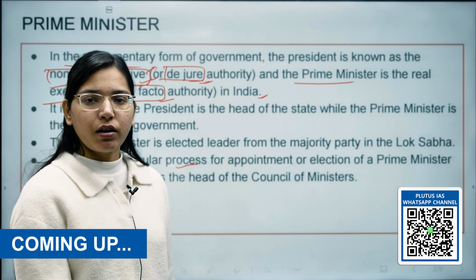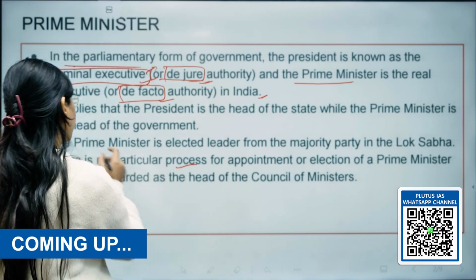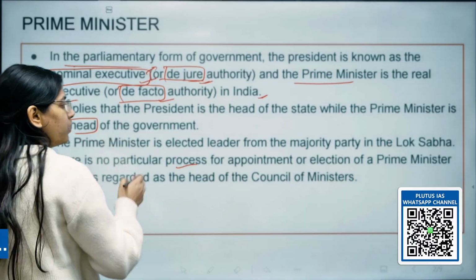President is the head of the state and Prime Minister is the head of the government.